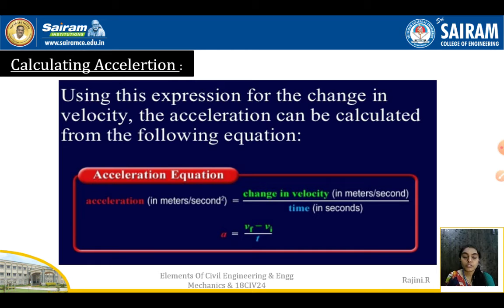The calculation of the acceleration we will see. Using this expression for the change in velocity, the acceleration can be calculated from the following equation. Acceleration is equal to change in velocity divided by the time, right? So a is equal to the final velocity minus the initial velocity divided by t, that is Vf minus Vi divided by t.